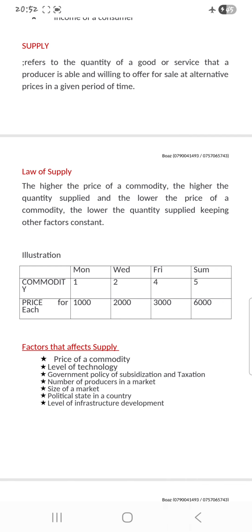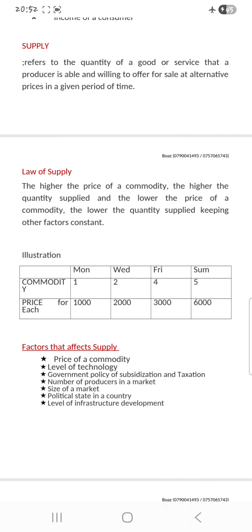Maybe they can say, in June, let's bring sugar at this price. Maybe in August they bring sugar at this price. So they determine when to bring that sugar and at which price. So that is a supplier. And you say someone is going to supply me this, this guy is my supplier.